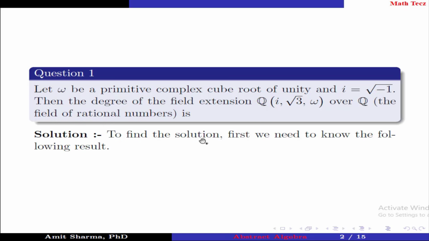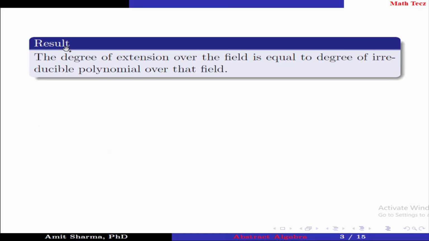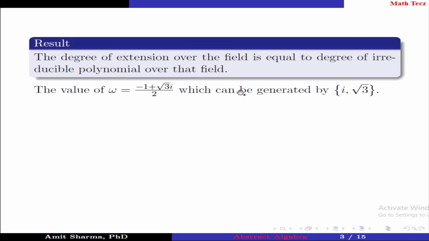To find the solution, first we need to know the following result. The degree of extension over the field is equal to the degree of the irreducible polynomial over that field. The value of omega is (-1 plus root 3 iota)/2, which can be generated by iota, root 3, which implies the degree of extension of Q(iota, root 3, omega) over Q is equal to the degree of extension of Q(iota, root 3) over Q.